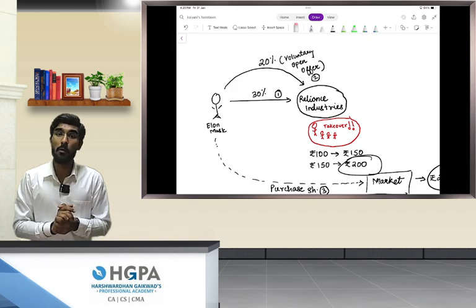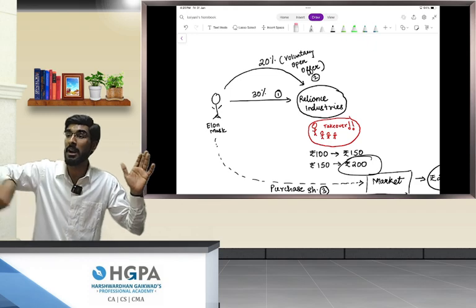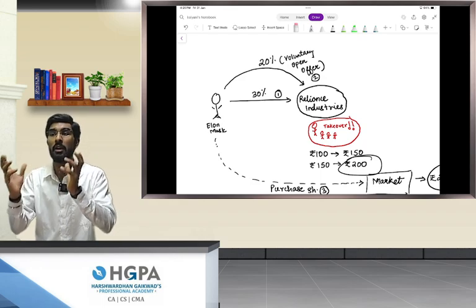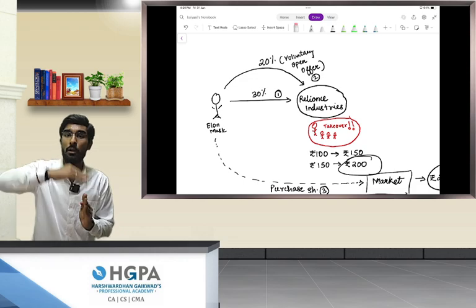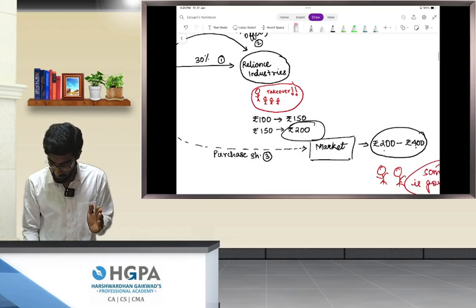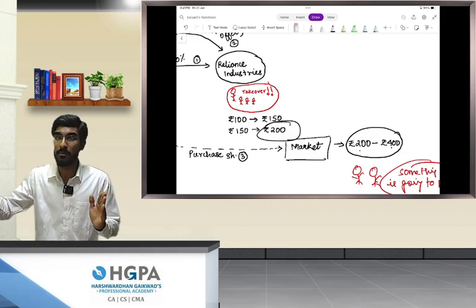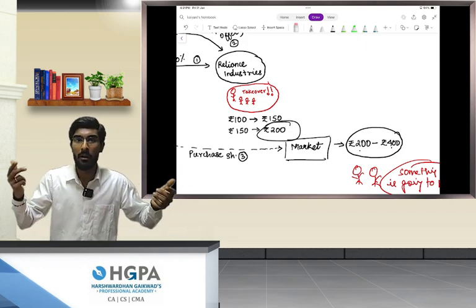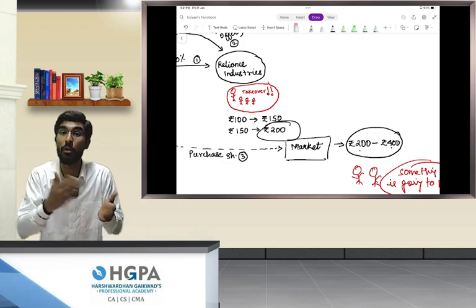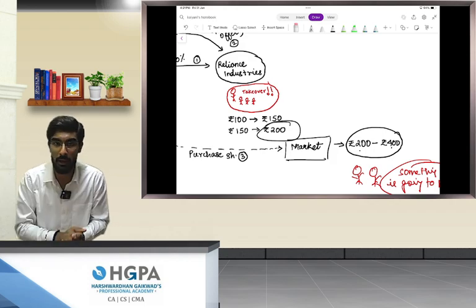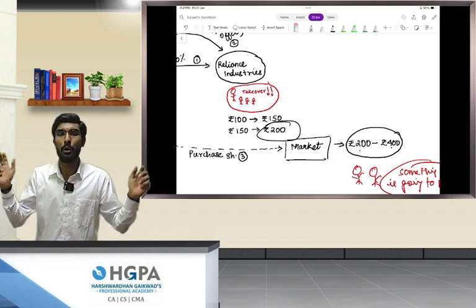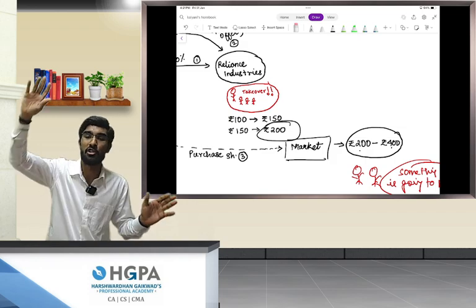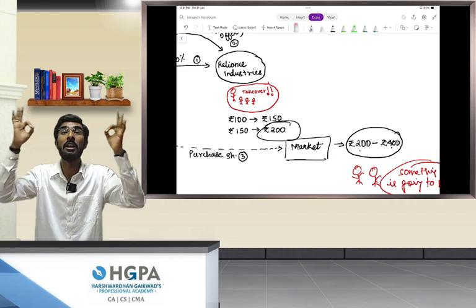Now, after making a voluntary open offer, Elon Musk immediately starts to purchase shares from the market. Because of such a huge amount of shares being purchased, the price will increase from 200 to 400. Because of this, people will think something big is going to happen in Reliance. They do not know that Elon Musk is purchasing shares from the market. So they purchase more shares, and even those who are not investors purchase, thinking that 400 rupees will reach 800 rupees.